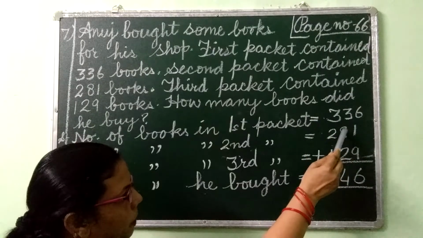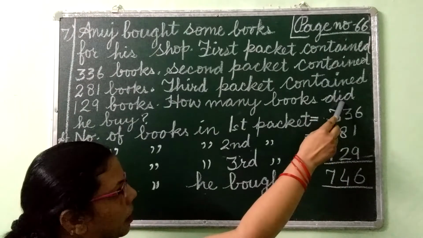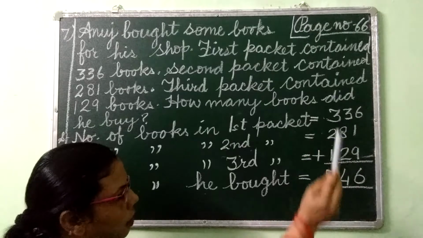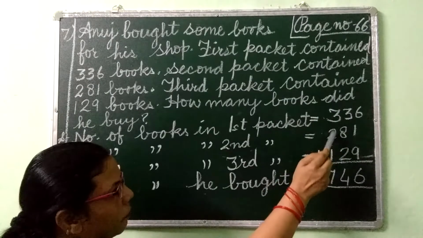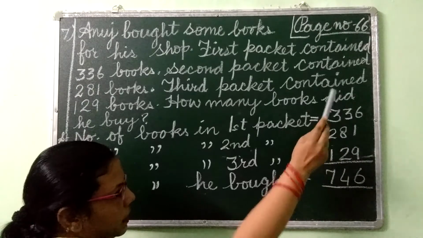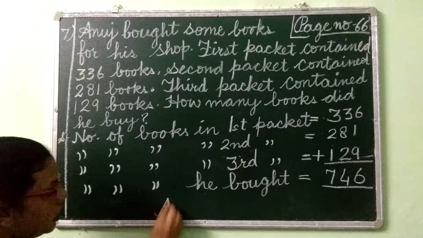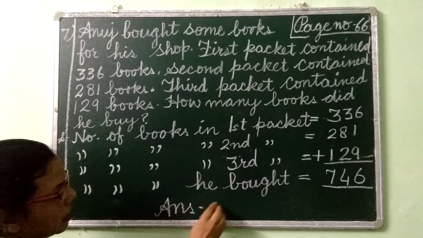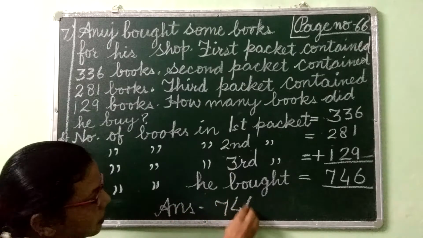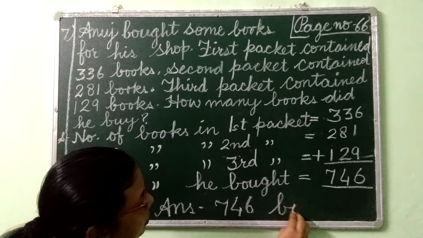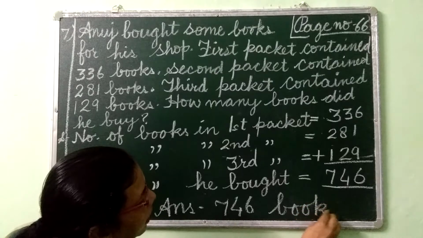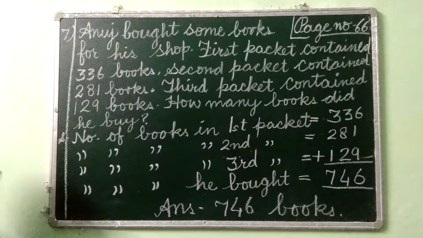Now 8 plus 2, 10, carry 1, 11, 11 plus 3, 14, 4 carry 1, 5 carried 1, 6, 7. So you got 746. And 746 is what, children? This is the answer. 746 books. So this way you have to complete in your copy.